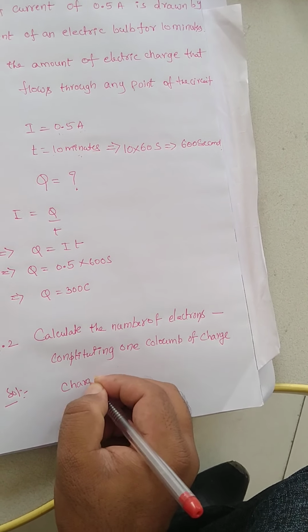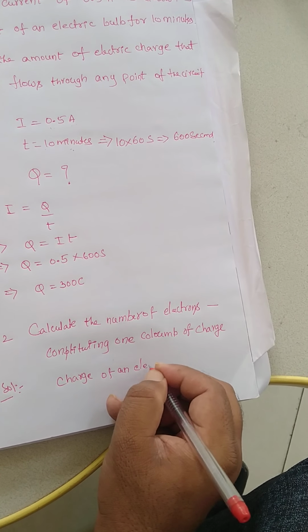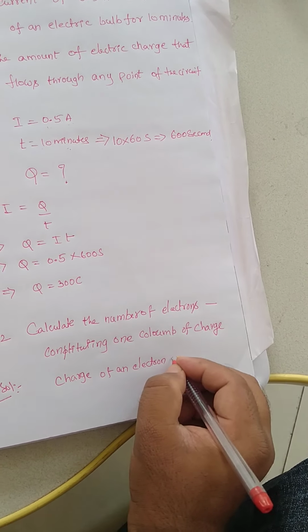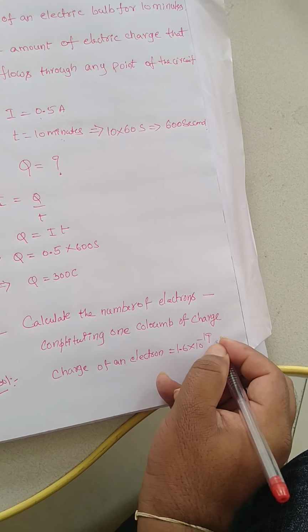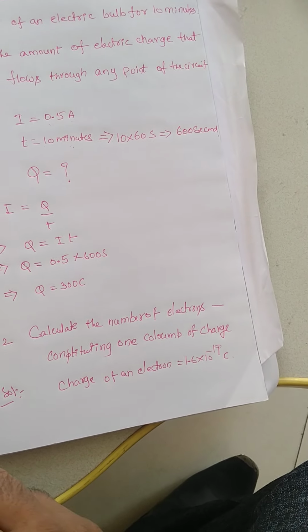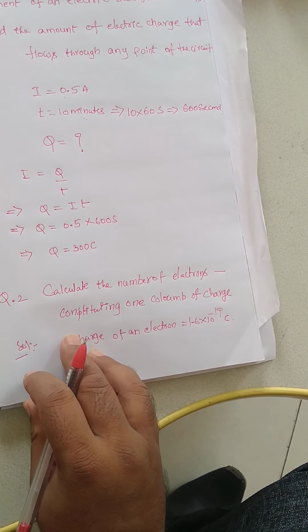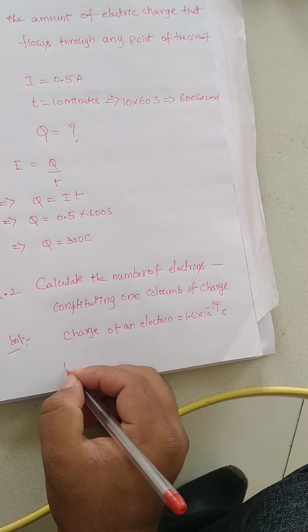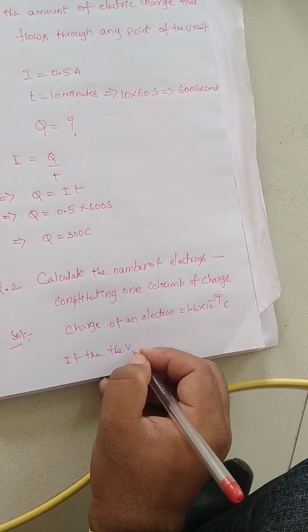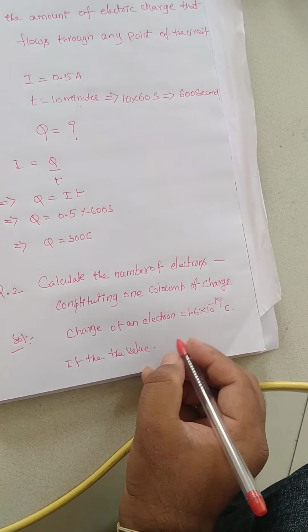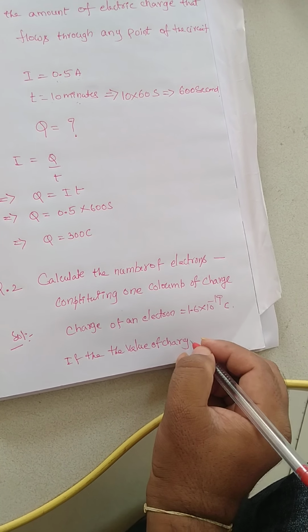So the charge of an electron is 1.6 into 10 raised to minus 19 coulomb. Then they gave that the value of charge is 1 coulomb.